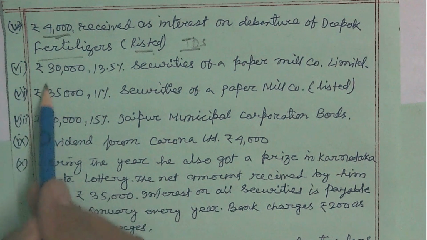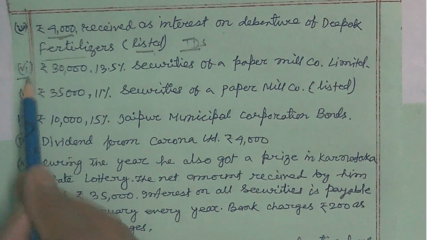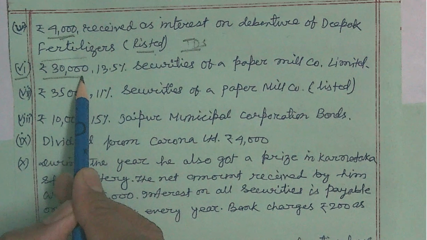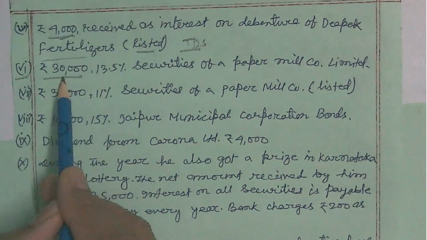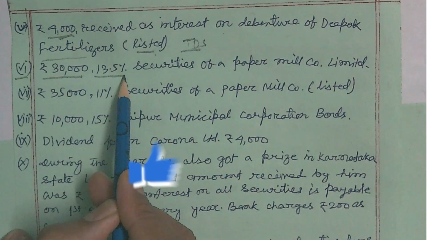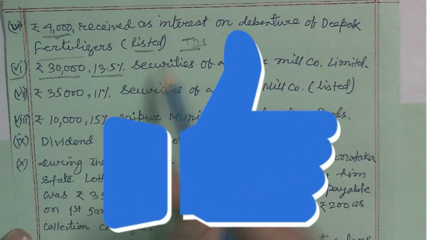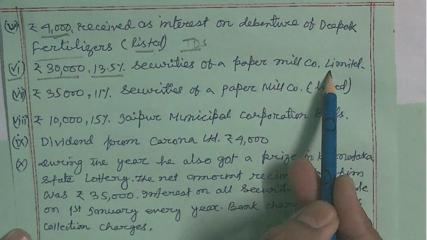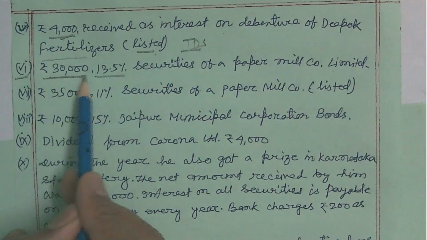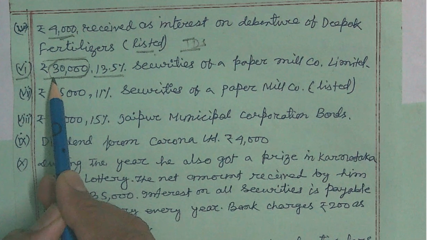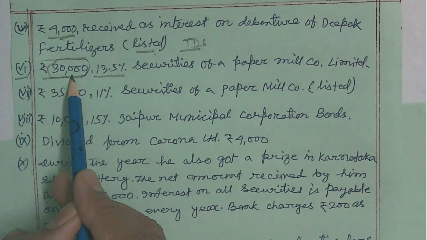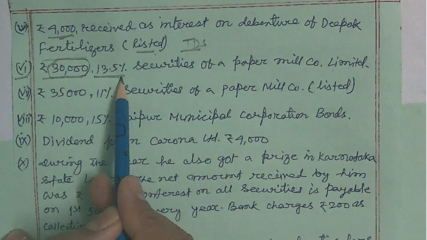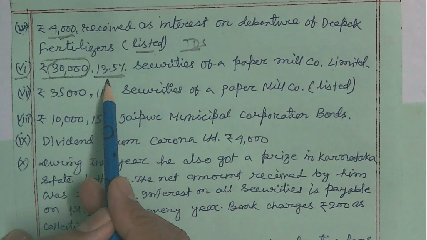Okay, now similarly, next point number 6, rupees 30,000 is invested, and the rate of interest is 13.5%, securities of a paper mill company limited. This is the total amount of investment, and when you multiply it with the rate of interest, this will be the gross interest amount received on securities.